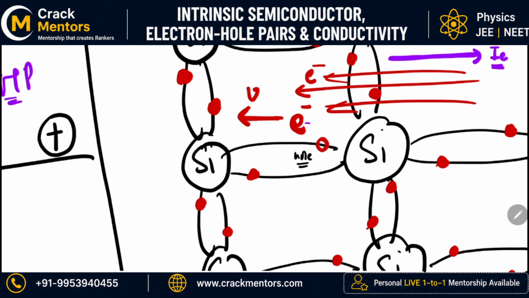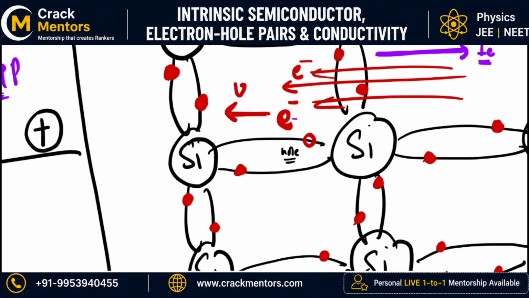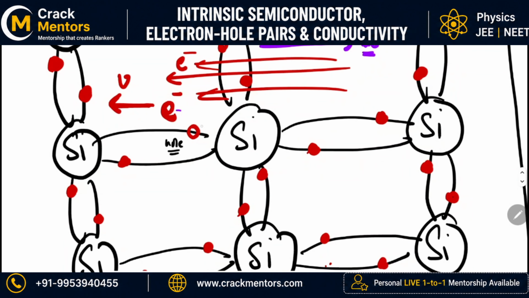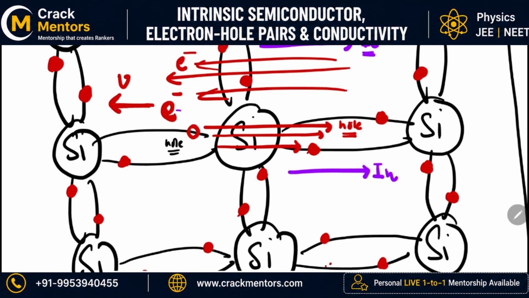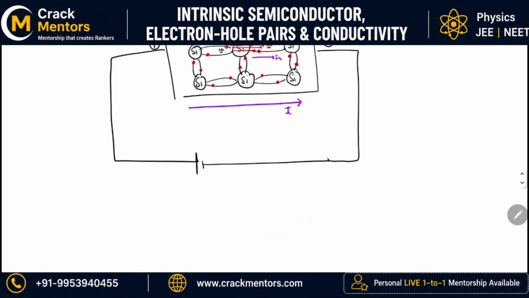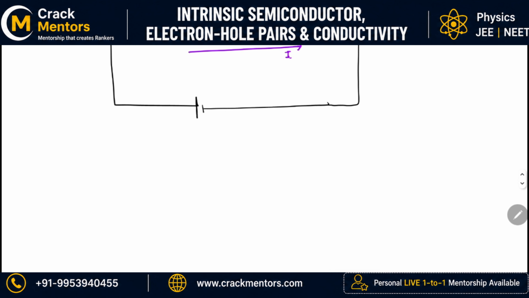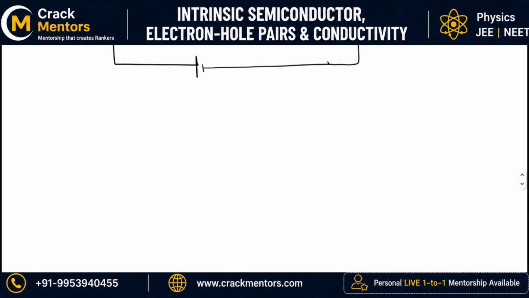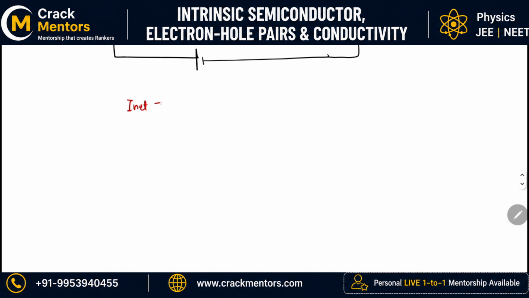What does a hole represent? Hole represents a positive charge, and it is observed that holes virtually tend to move in this direction. So this is the direction of flow of hole. Therefore, this will be the direction of flow of current due to hole. So what is being observed here? In the sample, the net current is due to the current of electron and the current of hole.